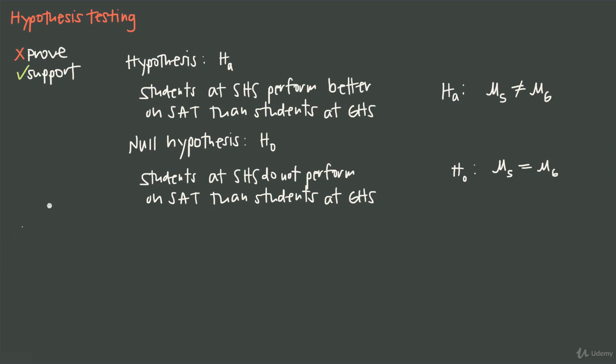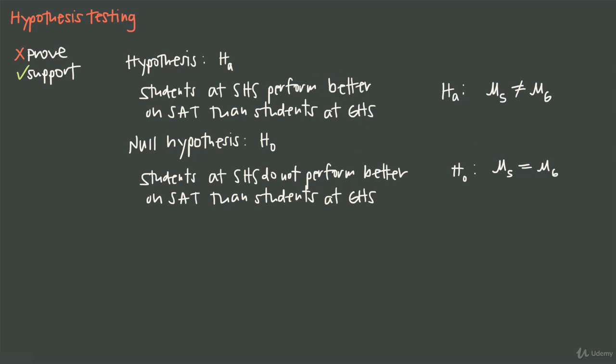So we would say that students at Springdale High School do not perform better. We wouldn't necessarily say perform worse, because they might perform worse or they might perform equally. The null hypothesis is just strictly refuting whatever the alternative hypothesis is. So here, if they perform better, then for the null hypothesis, it's just they do not perform better. They do not do whatever we said they would do up here.